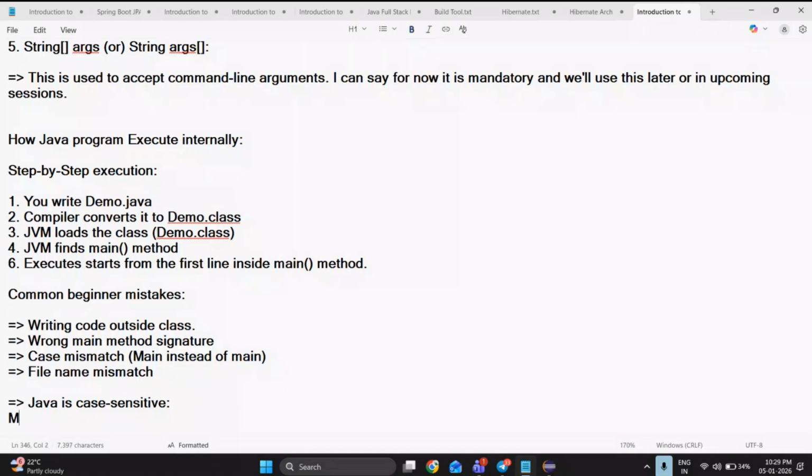Capital Main does not equal small main. This main is not equal to this main. This is the correct way to declare, and this is the wrong way to declare. Okay, fine.